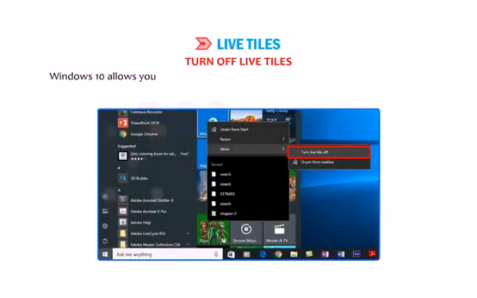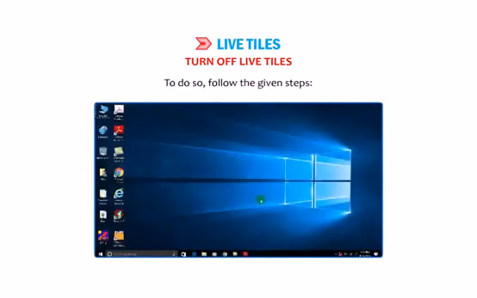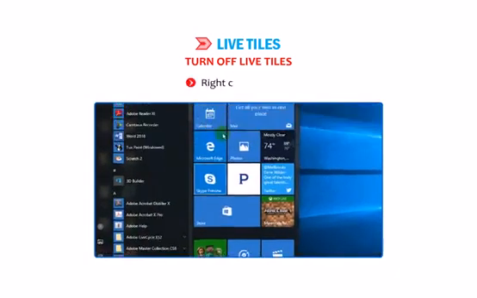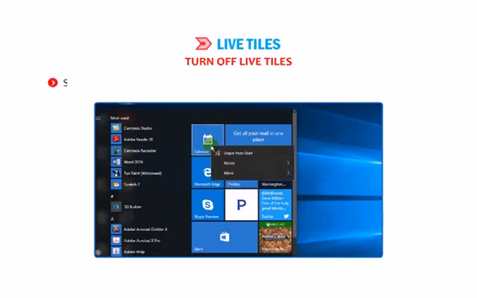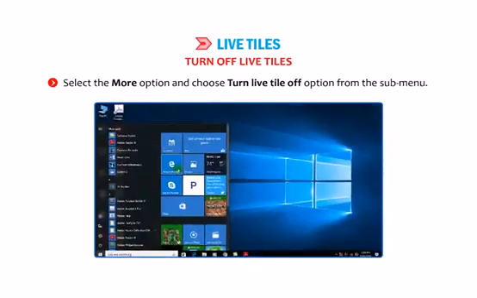Windows 10 allows you to disable a live tile so that it stops giving live updates and changes into a static icon. To do so, follow the given steps. Click on the Start button. Right-click on a tile. Select the More option and choose Turn Live Tile Off option from the sub-menu.